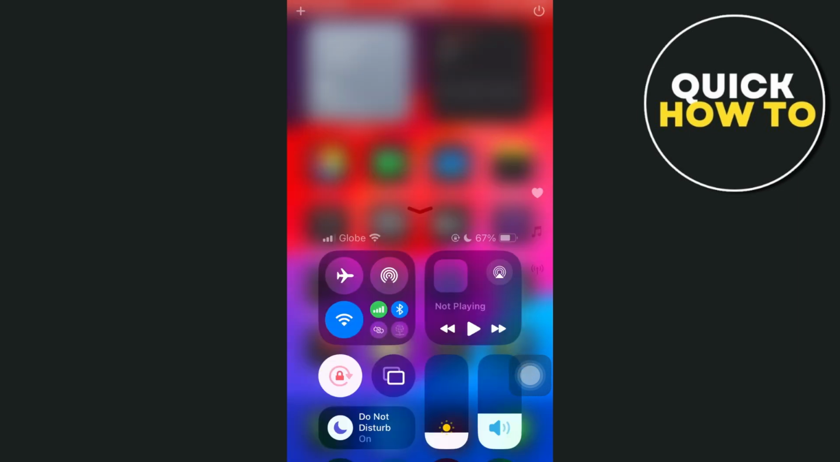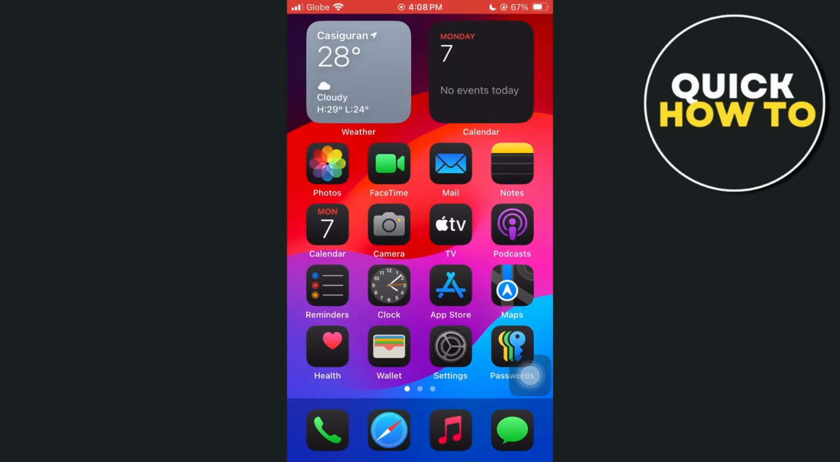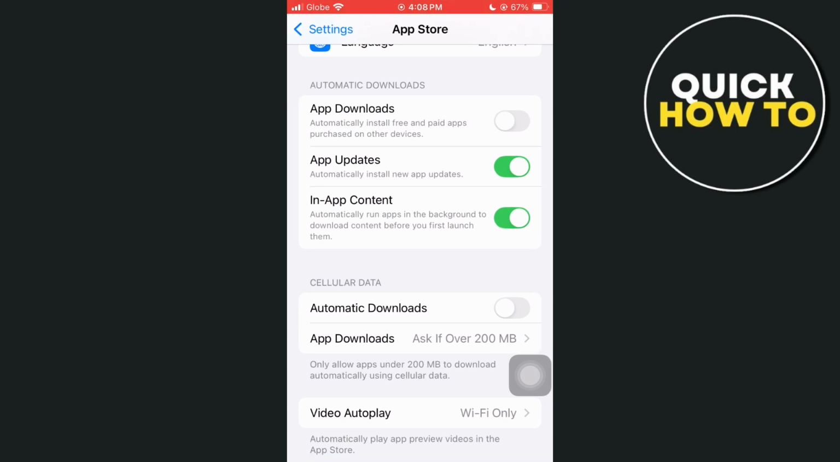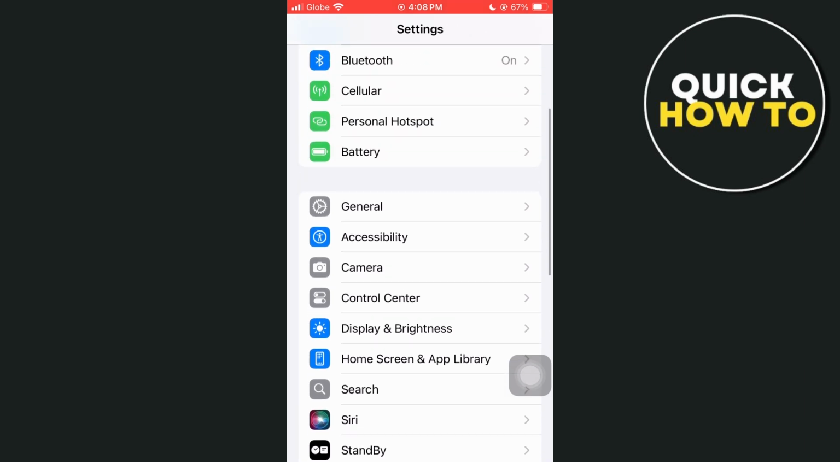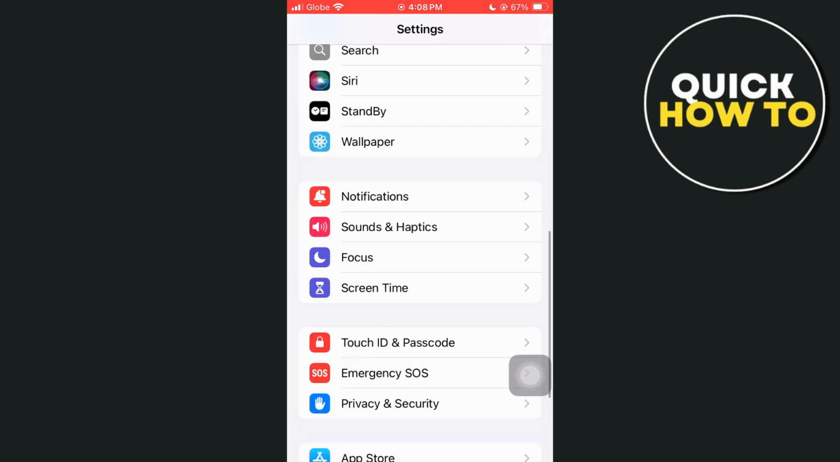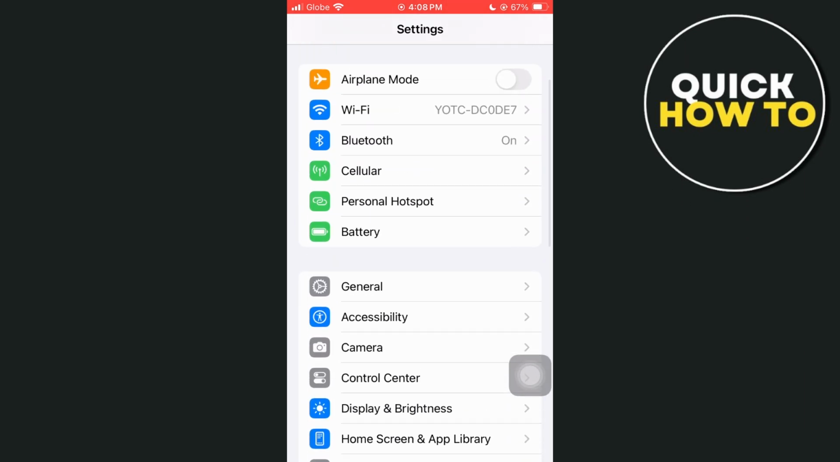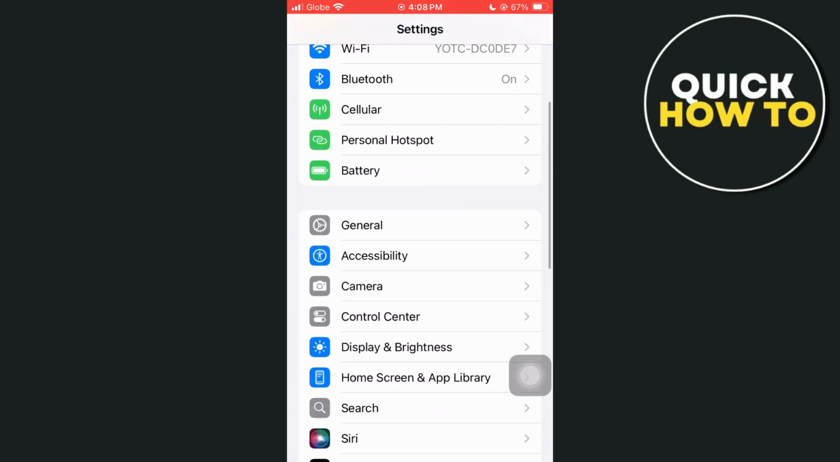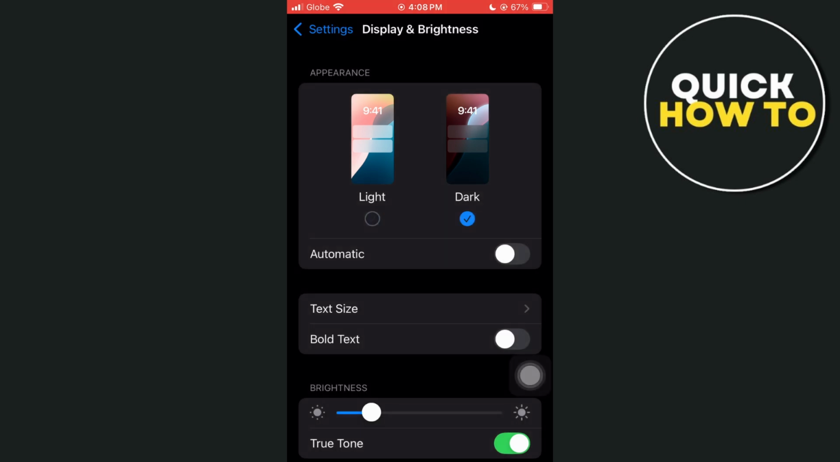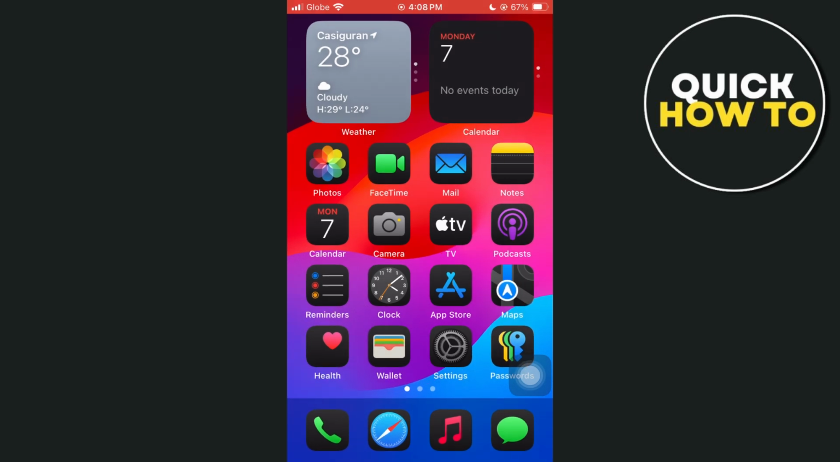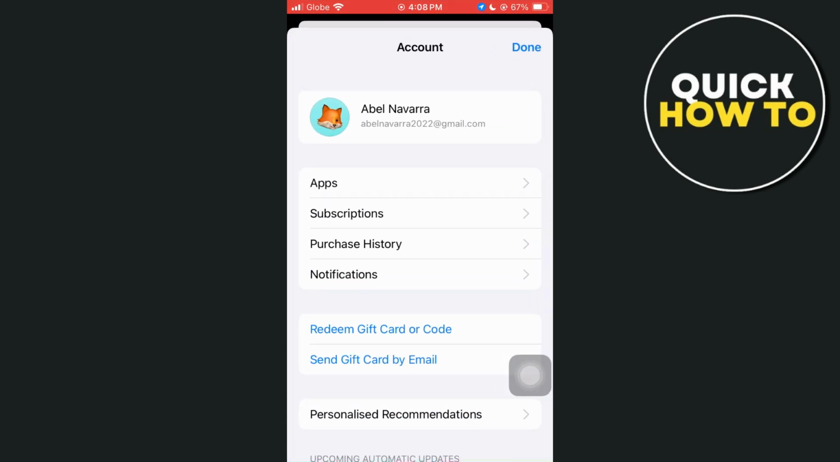Next is enabling dark mode. If you're going to enable dark mode, go to settings and then go to Display and Brightness, right over here, and then go to dark mode. All right, so this can help you fix the issue. Another one is updating all applications. This can help you fix the issue.